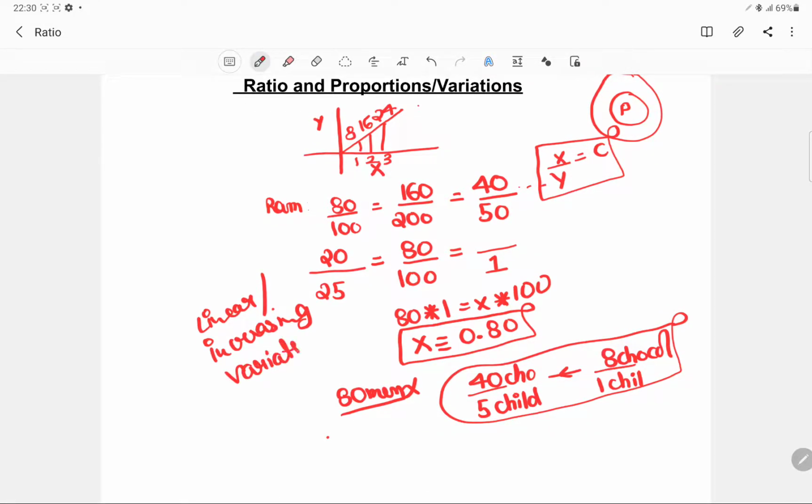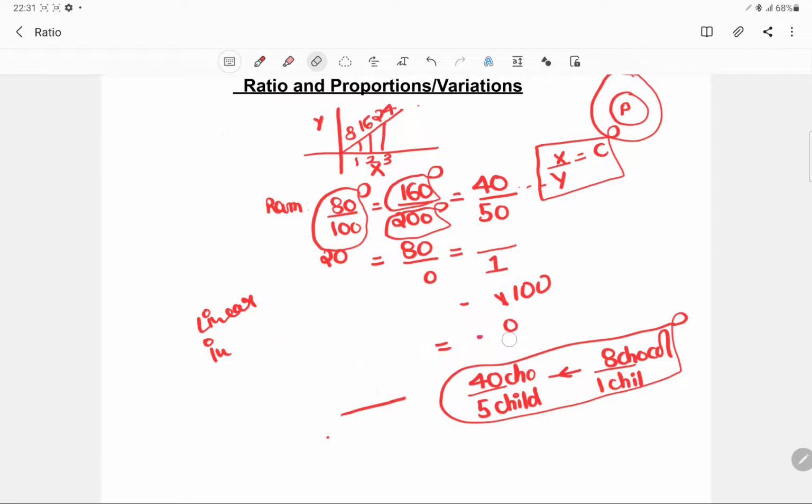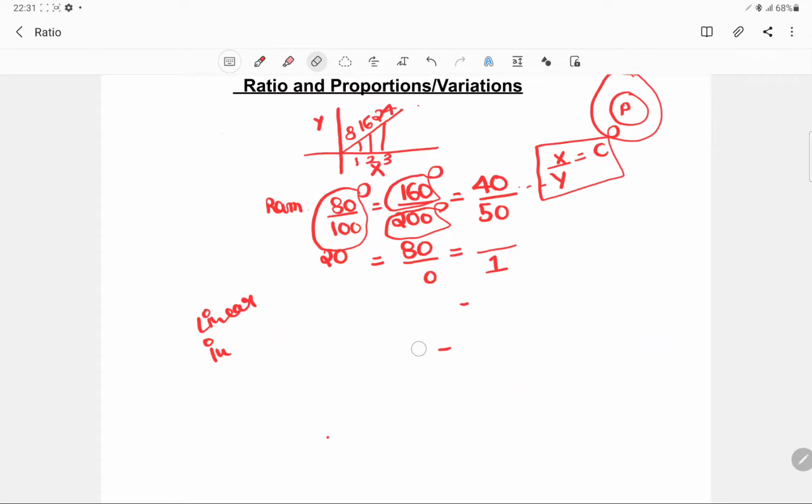Okay, and that is what the concept of proportion is all about. Out of 100 he is scoring this, so that has to be a constant. So if this is 200, then that constant value of 4 by 5 has to be maintained. So this will be 160, and this concept is used immensely in the concept of work done and all. So we'll see that ahead. So this is what proportion is all about.